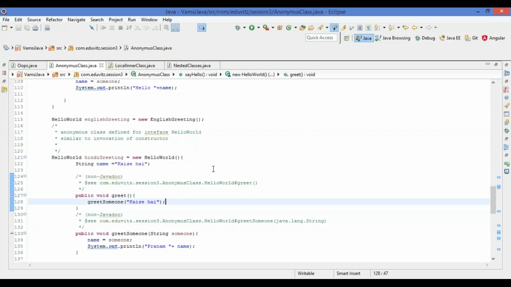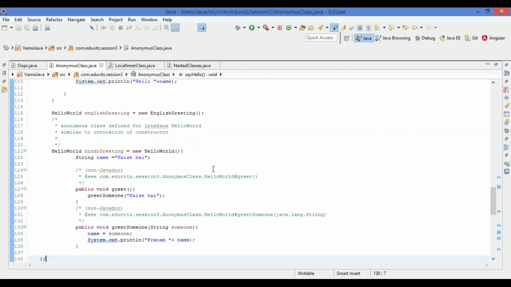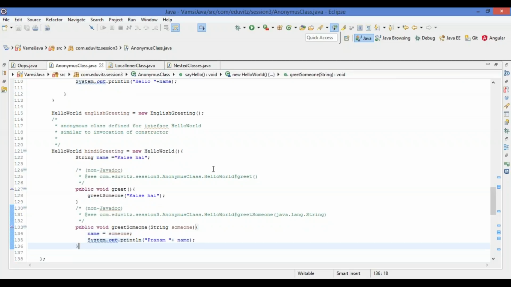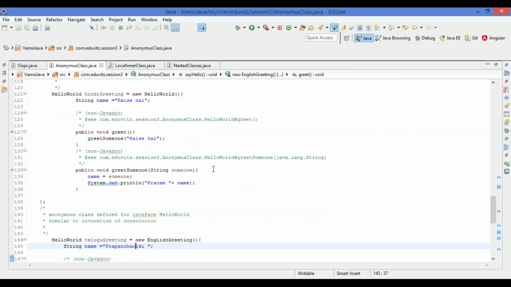I have put this string because greet someone takes the string, and inside that greet someone it will say Pranam, and with his name. It'll print this with the Pranam and the input we give to the greet someone.